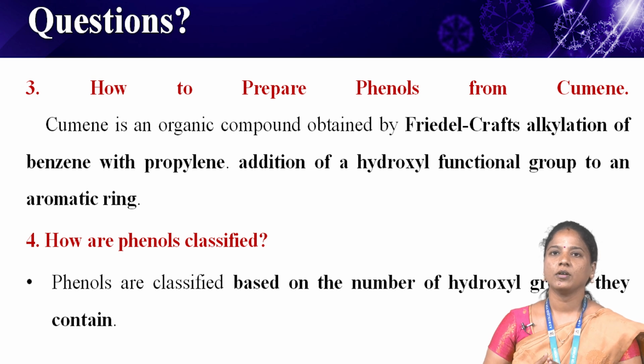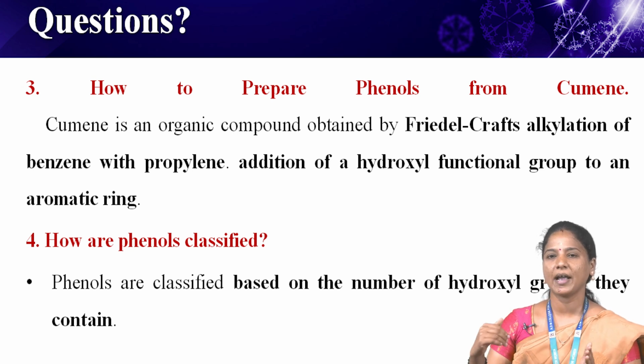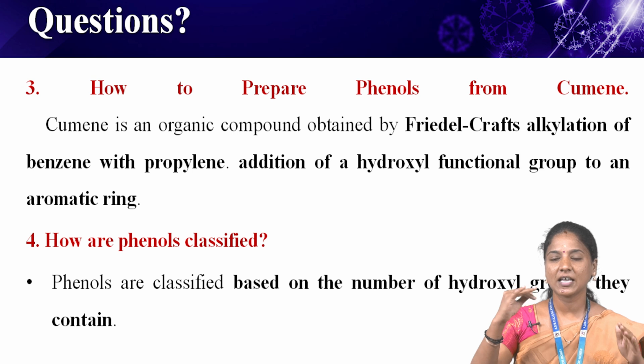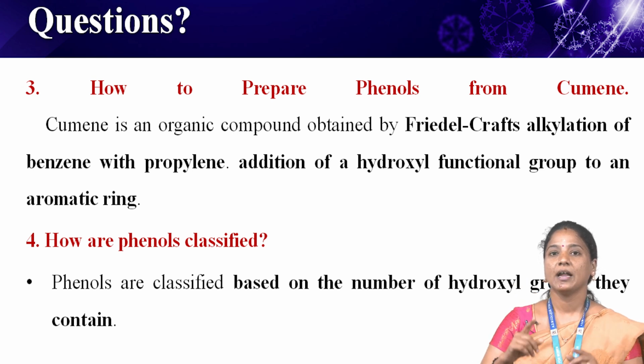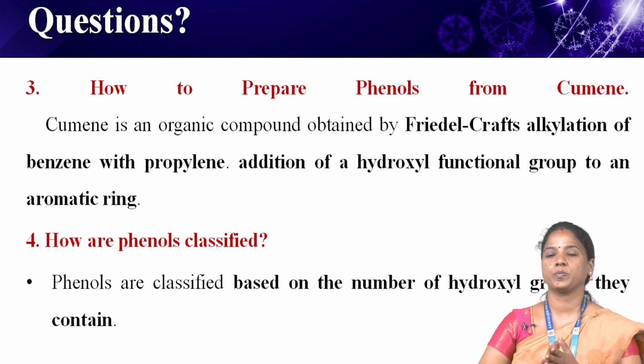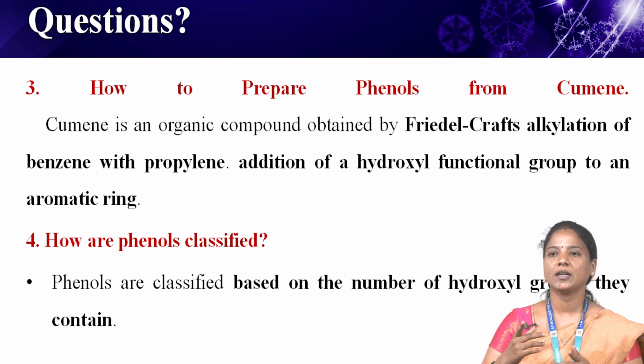Okay, fourth one: how is phenol classified? Phenols are classified based on the number of hydroxyl groups they contain. Monohydric phenols have one OH group. Next one, dihydroxy phenols contain two OH groups. There can be ortho, meta or para derivatives.